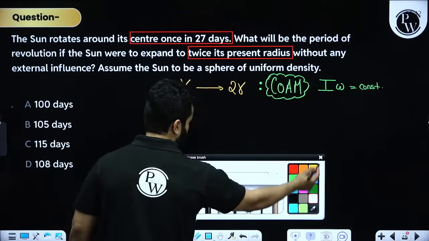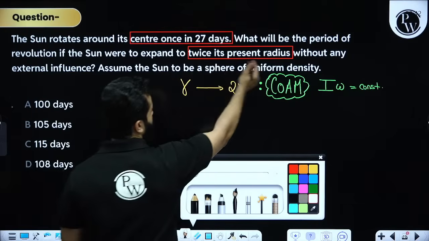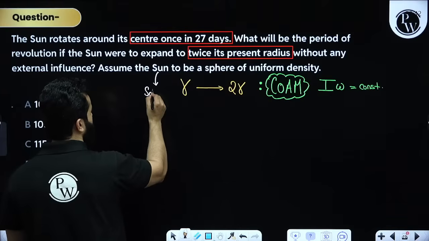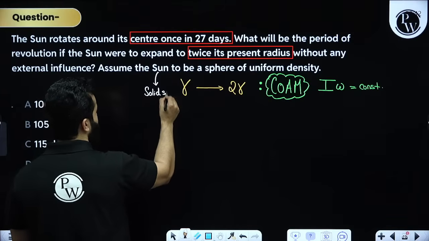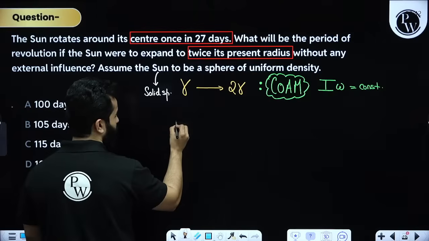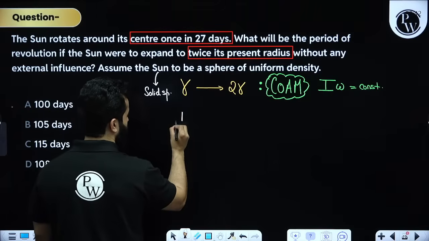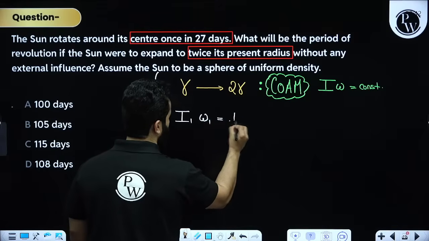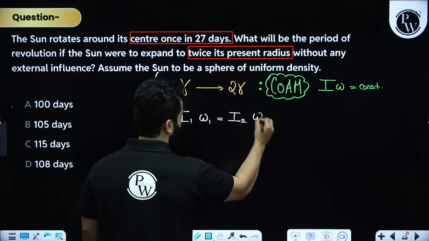So this is a sun of uniform density, that means we are considering it as a solid sphere. So for the moment of inertia, we simply write I1 omega 1 is equal to I2 omega 2.